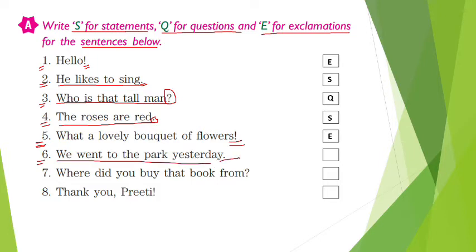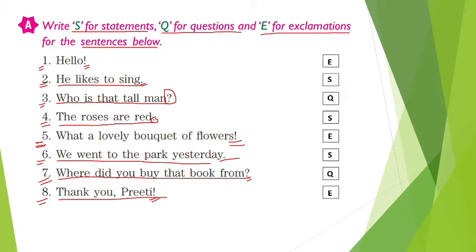So this is a statement. Now the seventh one, where did you buy that book from? So this is a question. Now the eighth one here is, thank you Preeti. Here you can see that this is an exclamation mark, so this sentence is an exclamation.